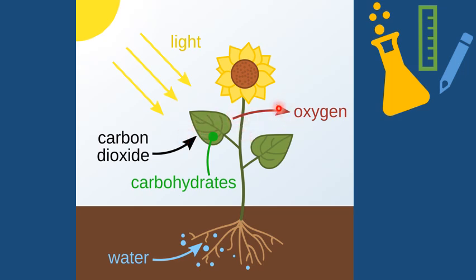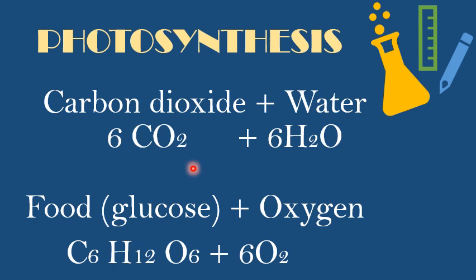Now oxygen is being released and the carbohydrate or glucose. You need to memorize glucose because in the textbook glucose is mentioned. So memorize that glucose is being produced. Now what is the chemical formula? Let's learn it. Photosynthesis: carbon dioxide plus water equals food which is glucose. In your textbook glucose is given, so memorize it as glucose, plus oxygen. You have to memorize this.